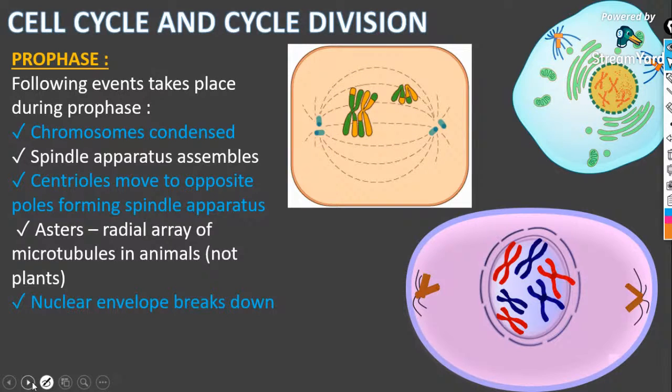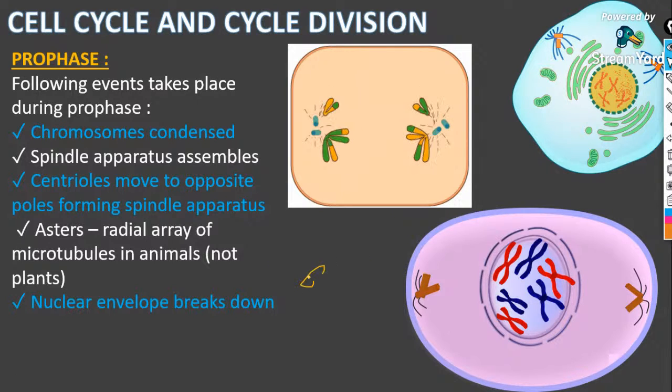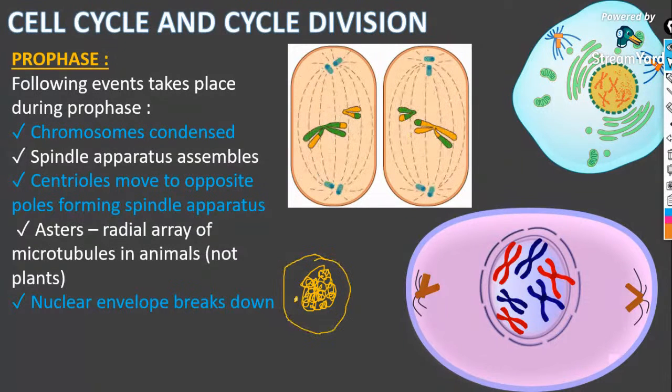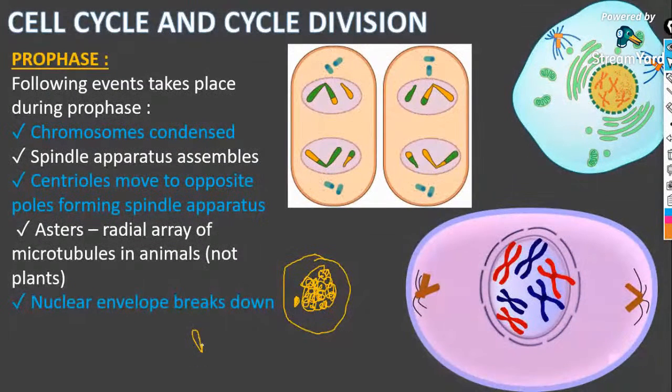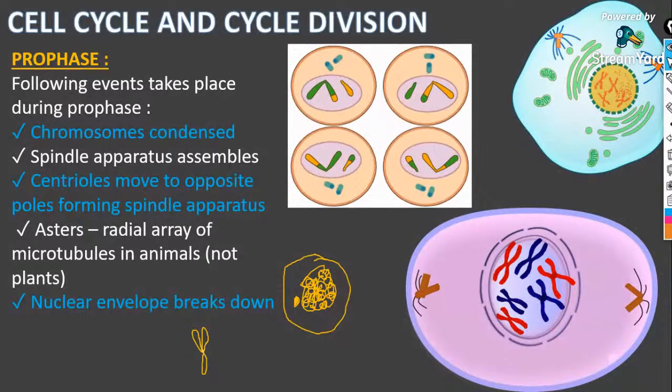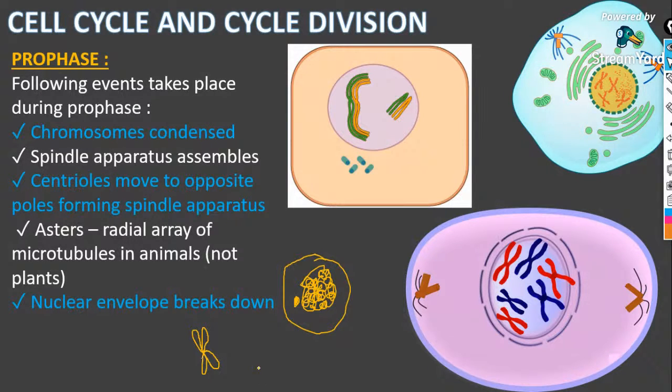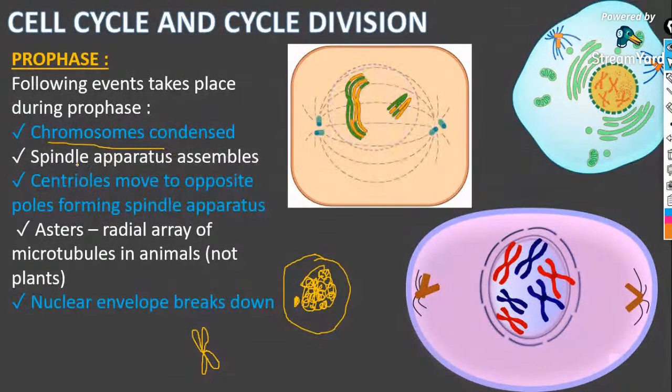Okay, then let's focus. What happens is the condensation of chromosomes occurs. As you all know, the chromosomes are inside the nucleus, right? So condensation occurs, and the chromosomes start to get duplicated, like this. So condensation of chromosome occurs and the spindle apparatus assembles.